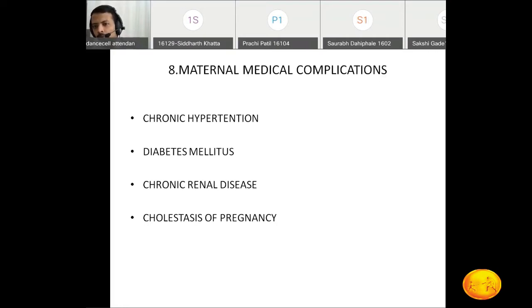If we continue the pregnancy with these complications, that will definitely harm either the mother or the fetus, and in such conditions we have to induce the labor. These are basically the indications for induction of labor.